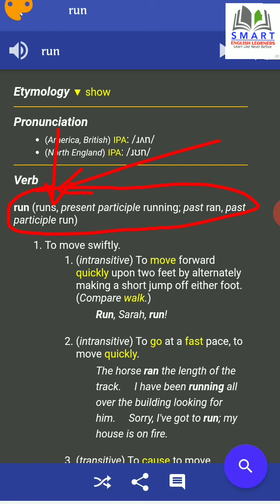Then you see the present participle, running. Then you see the past form, ran, and the past participle, run. After this, you will see the meaning and how to use this particular word in different contexts.